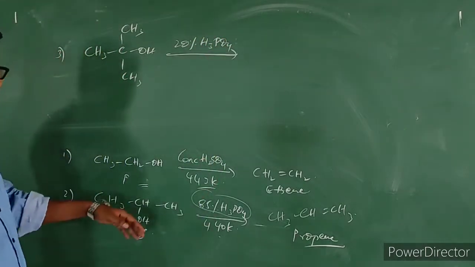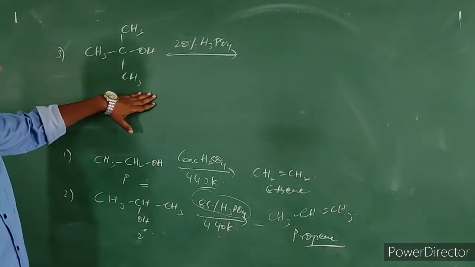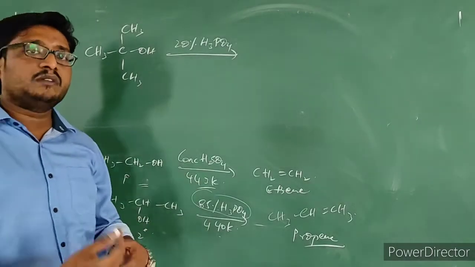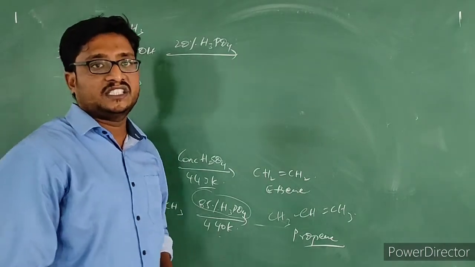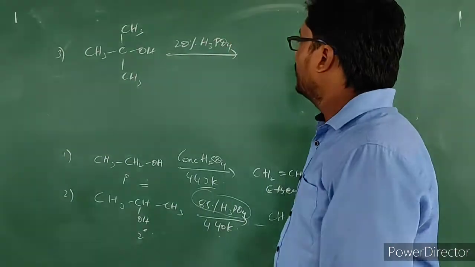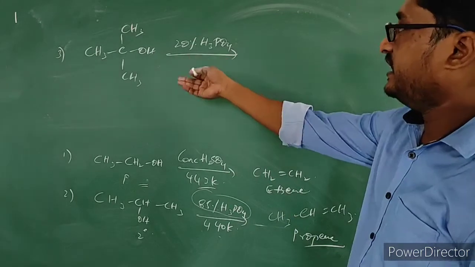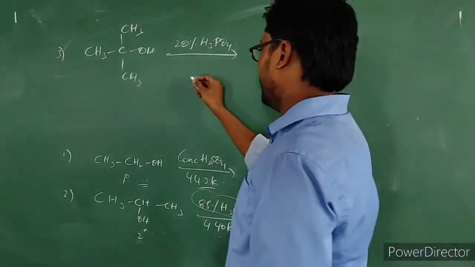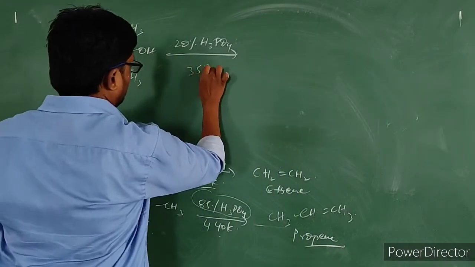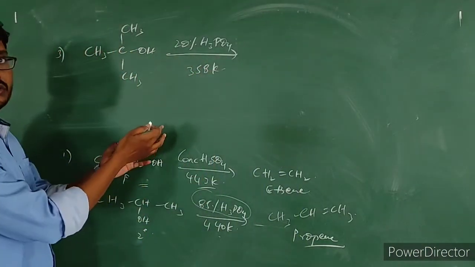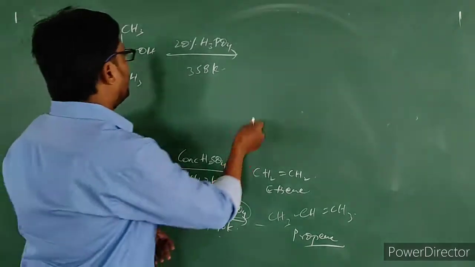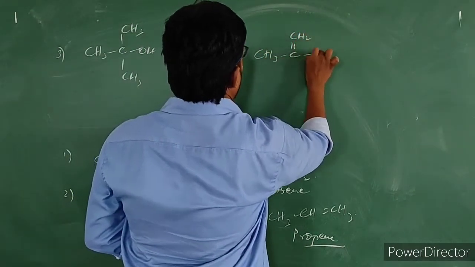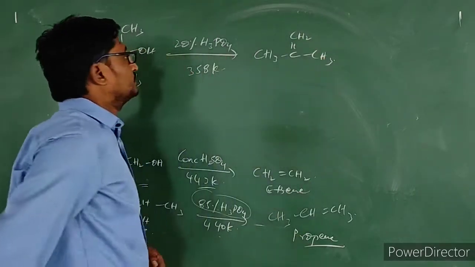See, the concentration of phosphoric acid is getting reduced from primary to tertiary alcohol. We are using milder reagents. When we are treating this tertiary alcohol with 20% phosphoric acid, the temperature required is 358 Kelvin. Temperature also got reduced. So it can form the alkene easily, in this way.